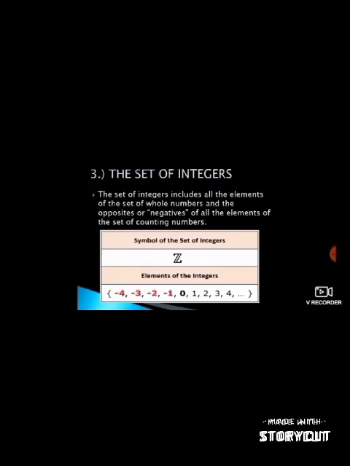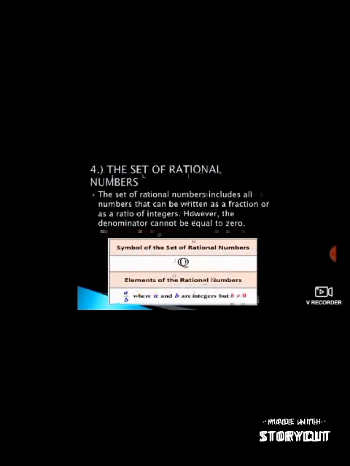The third one is the set of integers. The set of integers includes all the elements of the set of whole numbers and the opposites or negatives of all the elements of the set of counting numbers. The symbol of the set of integers is the letter Z, again inside the box in the second column. And the elements of the integers are the set of -4, -3, -2, -1, 0, 1, 2, 3, 4, and so on.